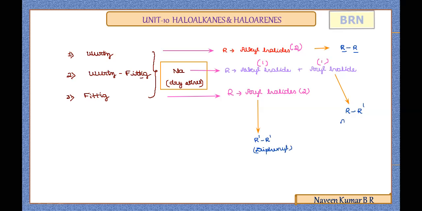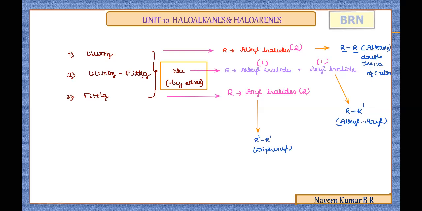In the Wurtz reaction, it is an alkane obtained with double the number of carbon atoms when compared to the parent alkyl halide used.